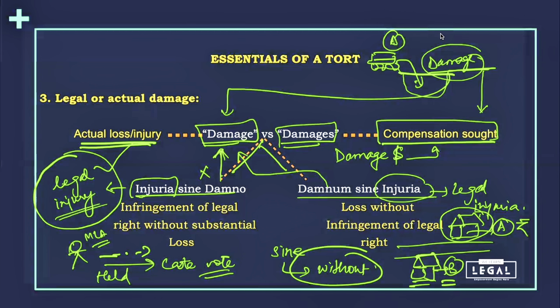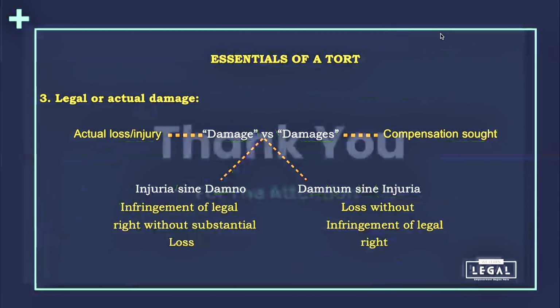So ऐसे situation में देखो कि क्या इनका कोई legal right hamper हुआ है? नहीं, क्योंकि दोनों ही legally अपने rights को exercise कर रहे हैं. But legal right hamper होने के बिना भी school A को damage face करना पड़ा. So this is a situation where one person faces damages without any legal injury. Okay, so you can read it from here also: infringement of legal right without substantial loss, and this is loss without infringement of legal right. Okay, so this is how you can understand this.